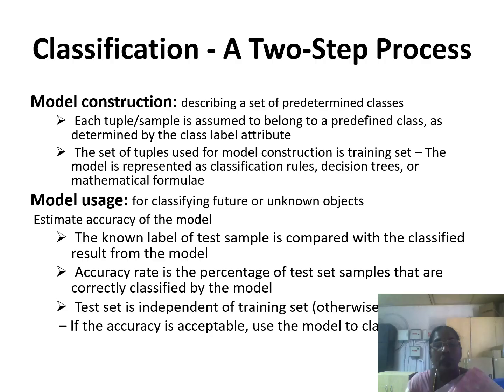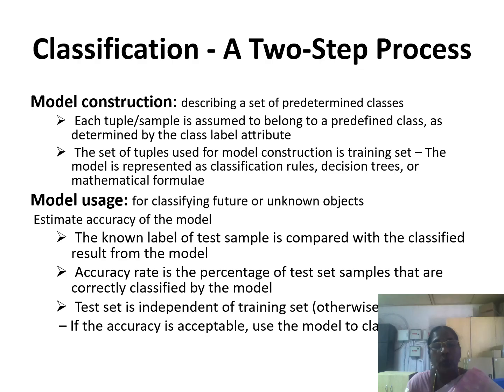The set of tuples is used to construct the model. The model is represented as classification rules, a decision tree, or a mathematical formula. That is the way we build the model. Y equals f of x, where x is one of the tuples that consists of a set of attributes, and f of x denotes that we apply either a decision tree algorithm or some mathematical formula in order to predict y. Y represents the outcome or class label of a particular tuple.